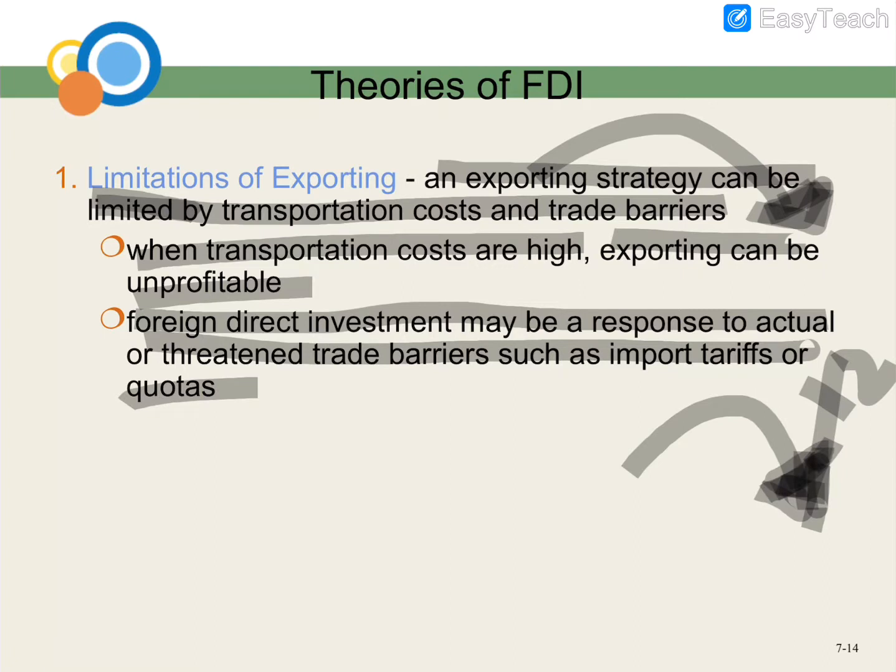So this FDI may be a response to the threatened trade barrier. If you do the FDI, you avoid this trade barrier. What is trade barrier? I already told you, it's the restriction made by the government. It includes the import tariff or the quotas. This is a limitation of exporting.